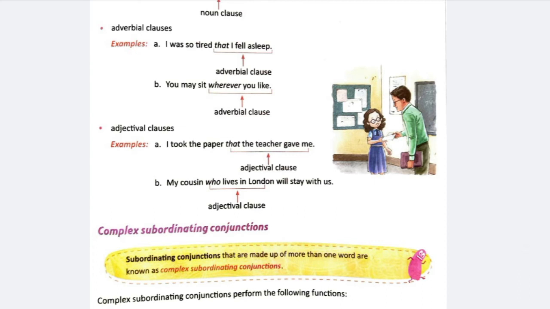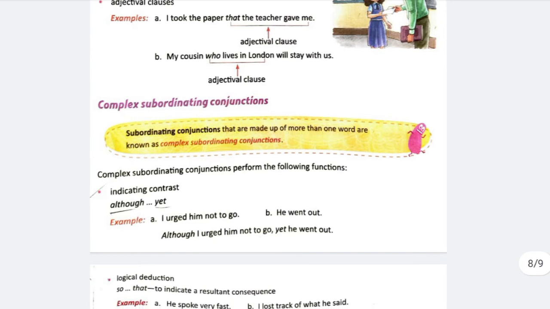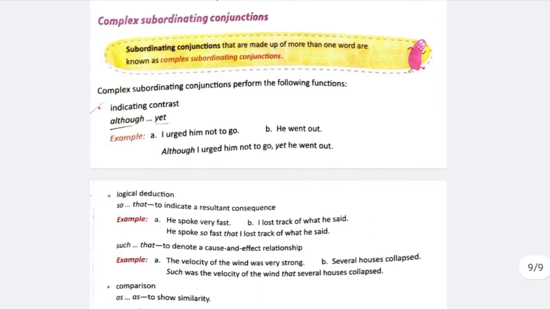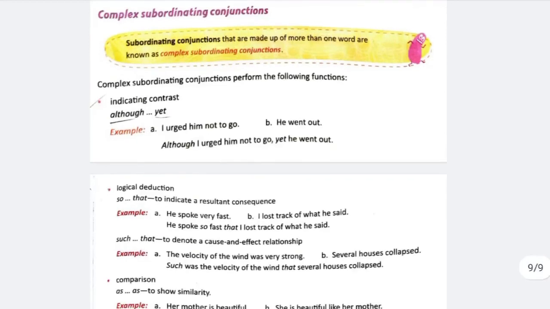Now, what is a complex subordinating conjunction? Subordinating conjunctions that are made up of more than one word are called complex subordinating conjunctions. Those are so that, such that, as if, etc. Now see the example.